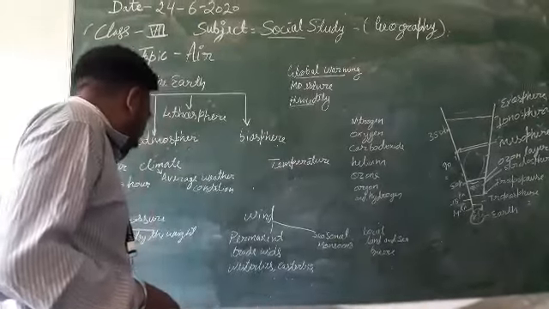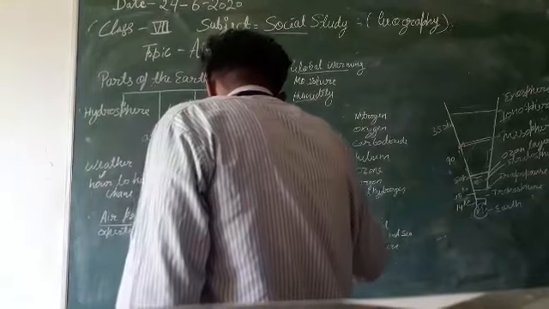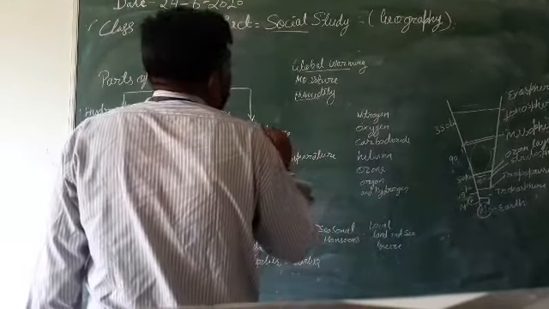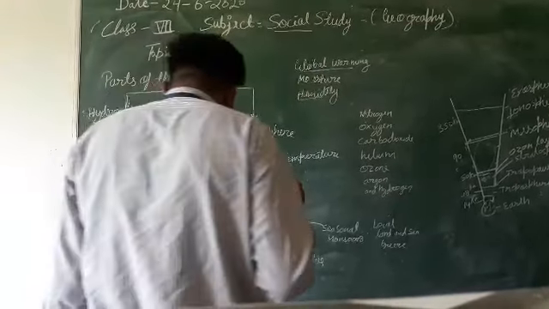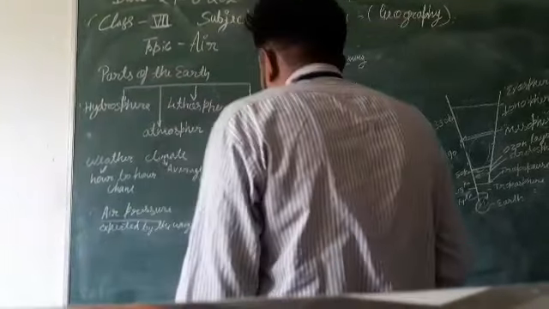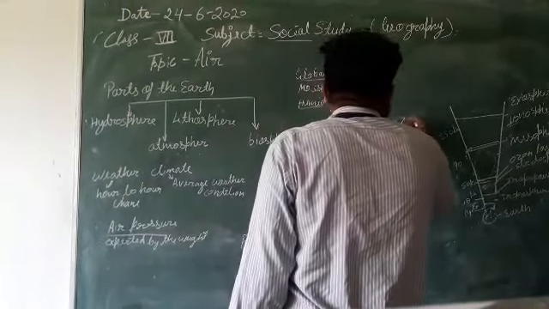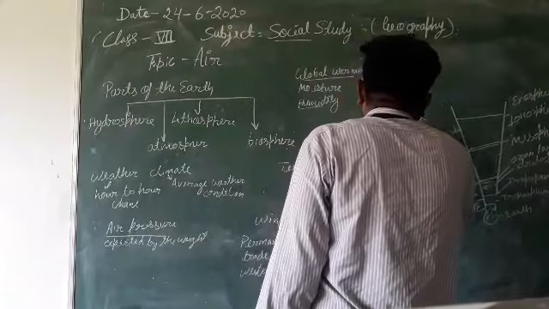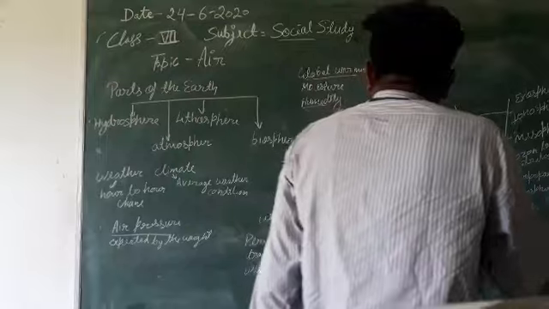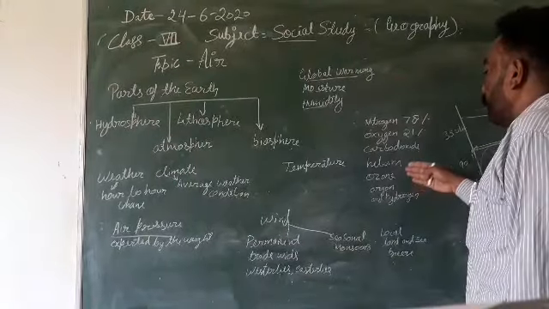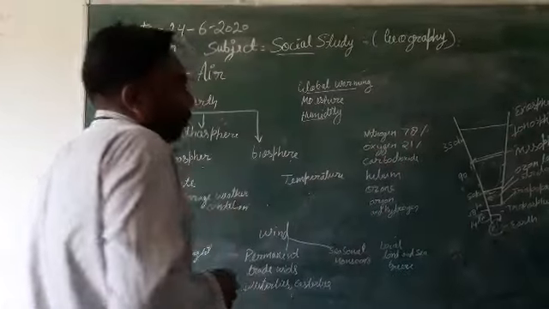Atmosphere is a thin blanket of air around the earth, and it protects us from the harmful rays which come from the sun. Nitrogen is 78%, oxygen is 21%, and other gases like carbon dioxide, helium, ozone, argon, and hydrogen are in lesser quantity.